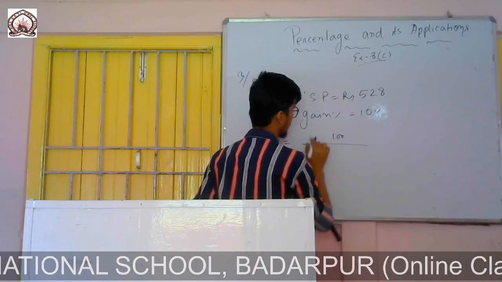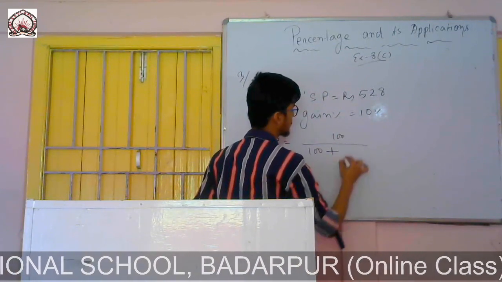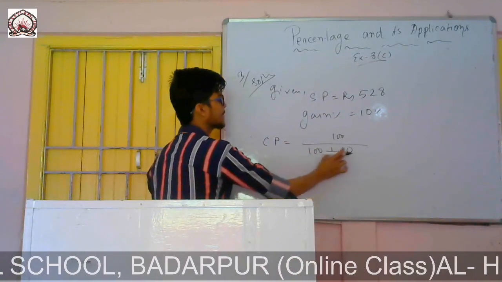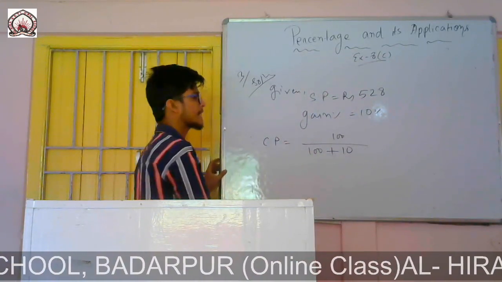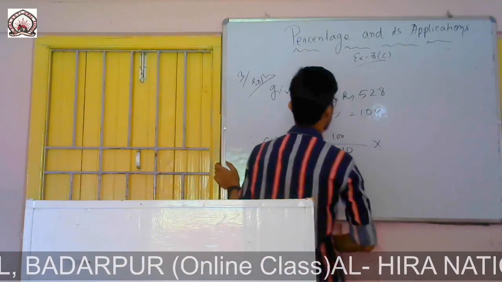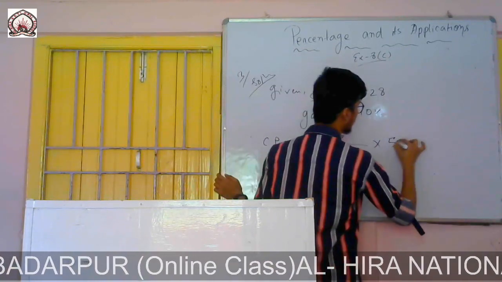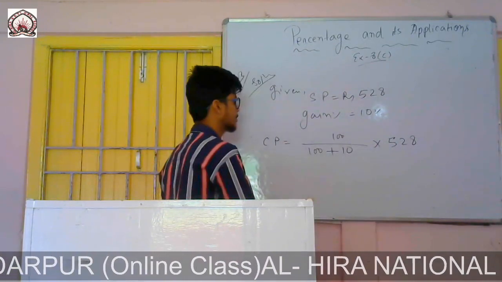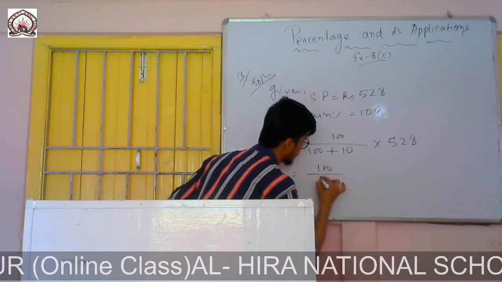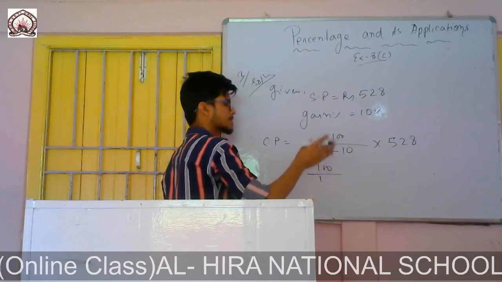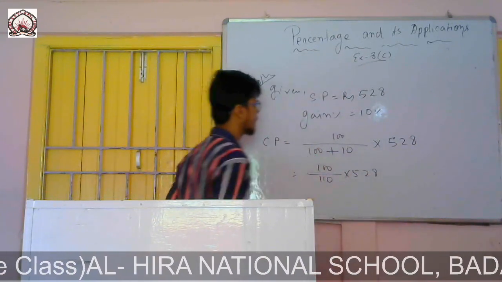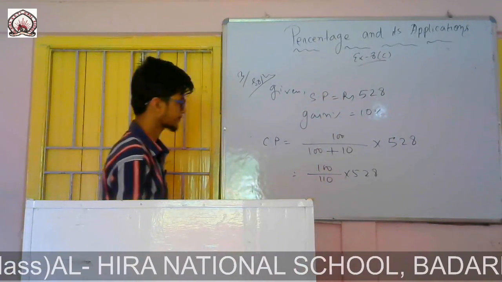100 by 100 plus gain percent. Gain percent is 10, so simply write 10. You don't need to write the percentage sign. Into SP. SP is 528. Now you add these two: 100 by 100 plus 10, it is 100 by 110, into 528.